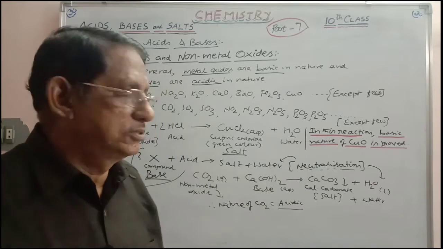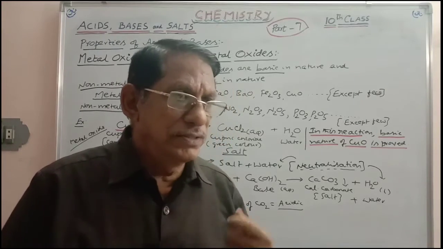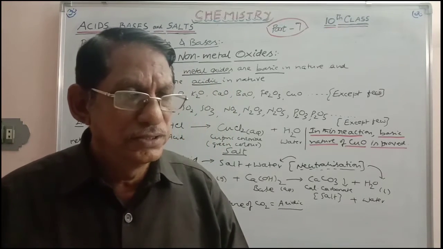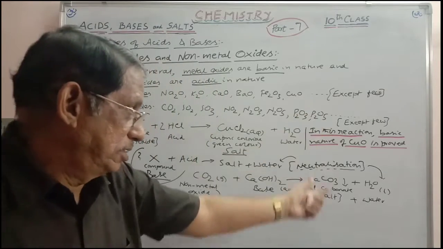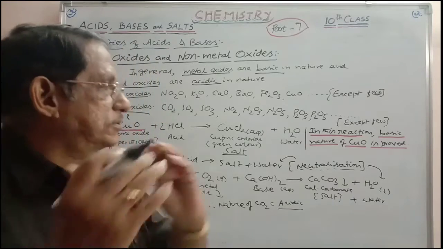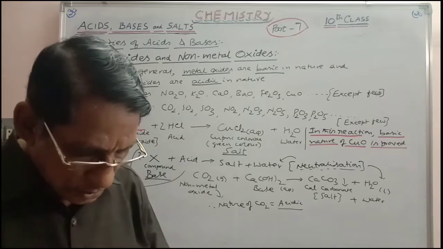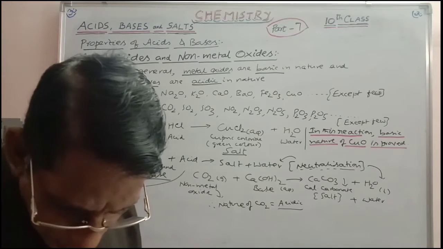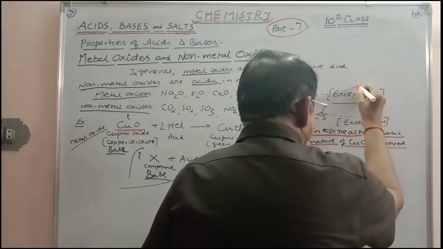Every metal oxide is treated as a base, and every non-metal oxide is treated as an acid. So these are the direct proofs we can consider. We are considering, except few. What are those except few here? That is more important. What are the except few metal oxides here?